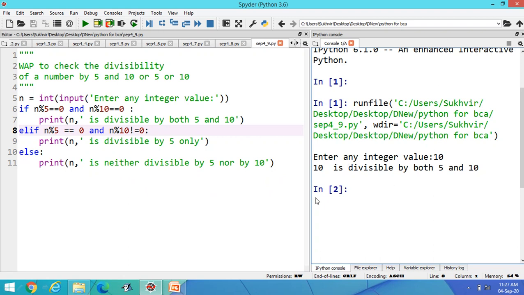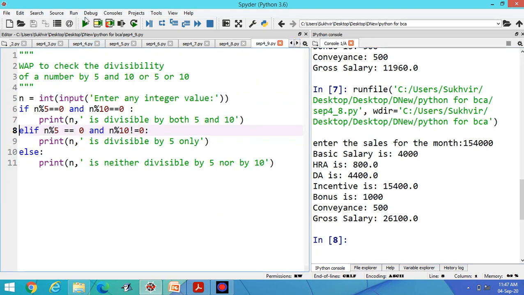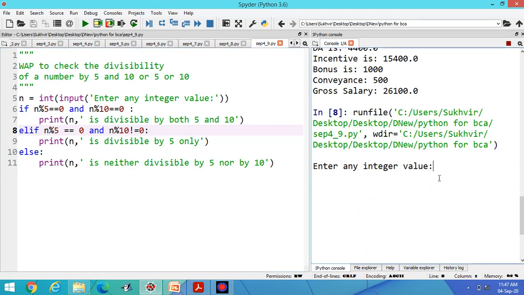Suppose I enter 10, it means 10 is divisible by both 5 and 10. And if I enter another number, let me check the program. This one is the program. Suppose I enter 7 here. 7 is neither divisible by 5 nor by 10.